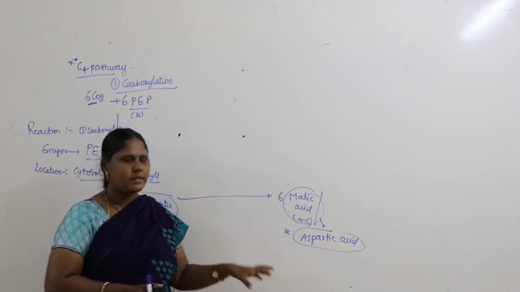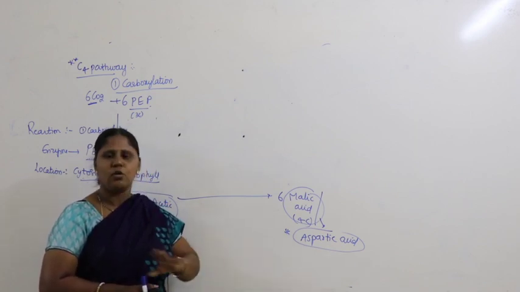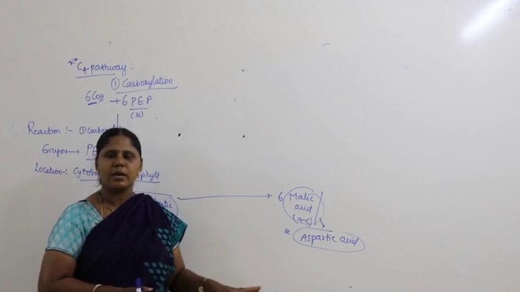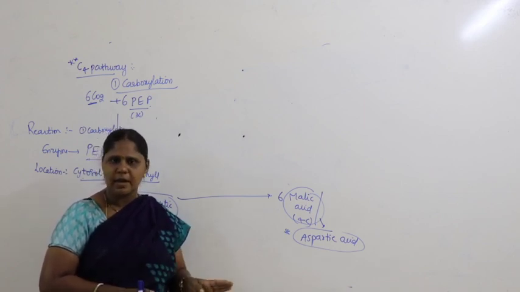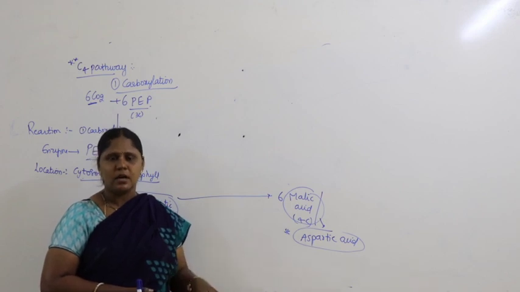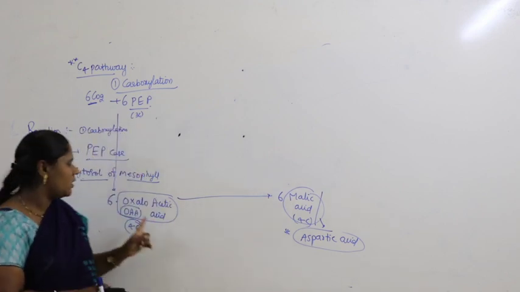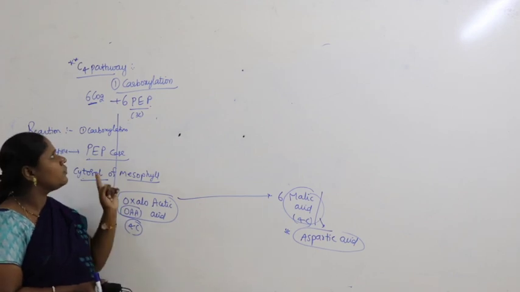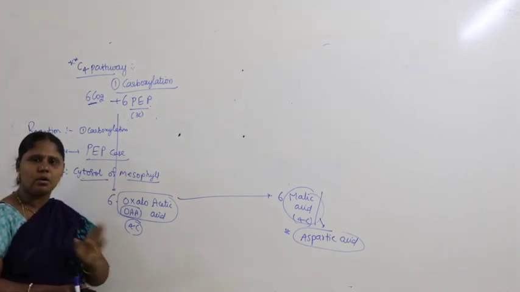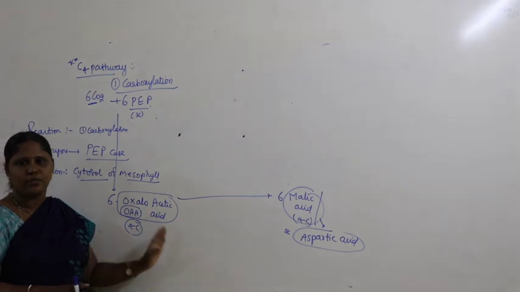In sugarcane the discovery took place that in all plants the first stable product is not PGA, meaning all plants are not C3 plants. In some plants the first stable compound is a 4 carbon compound, so they named the mechanism the C4 pathway and started calling all those plants C4 plants.